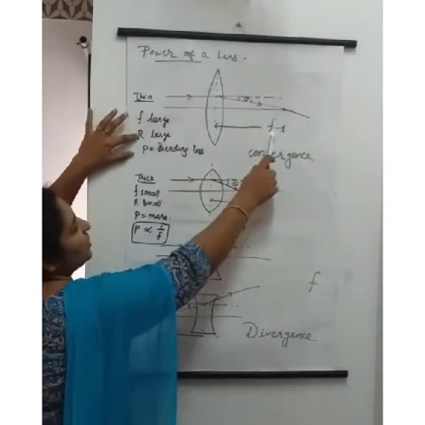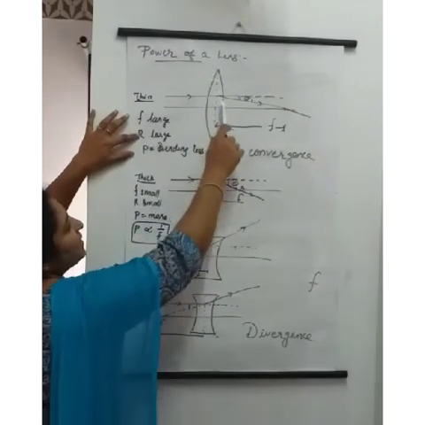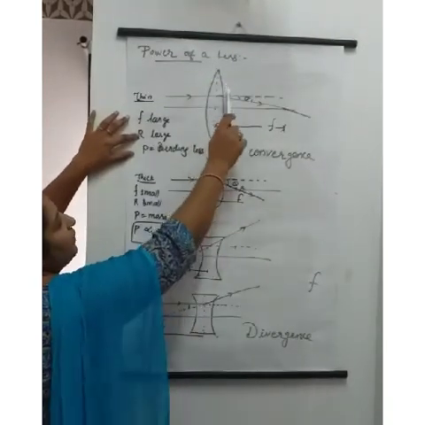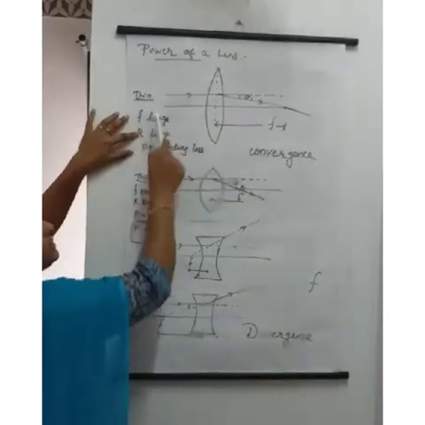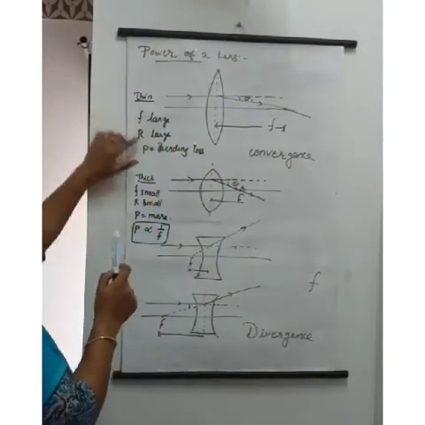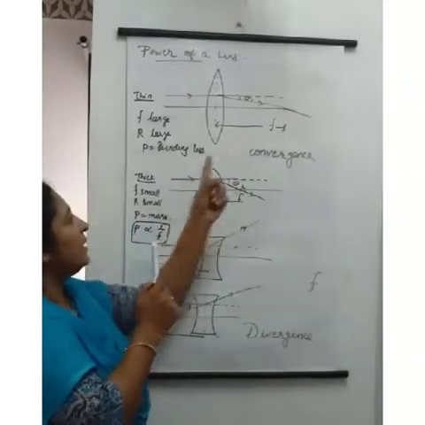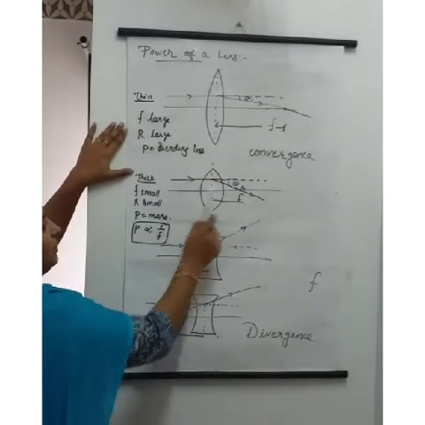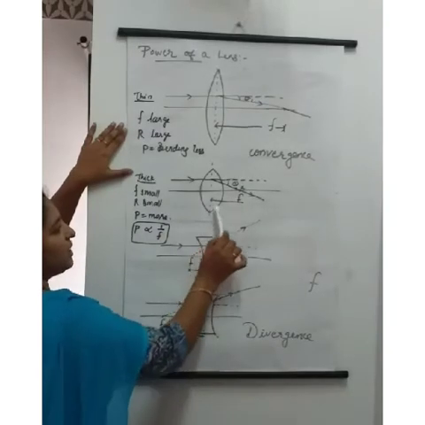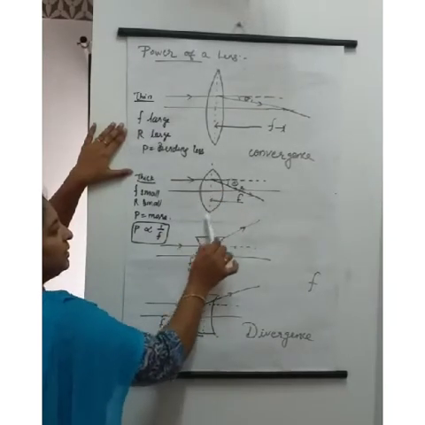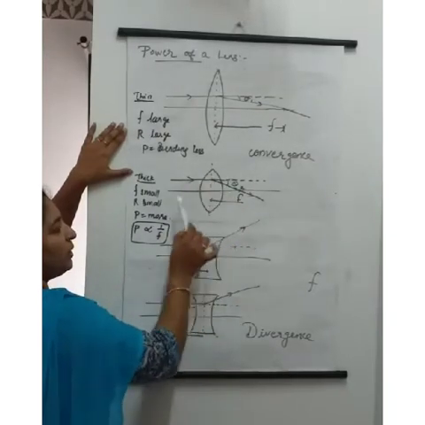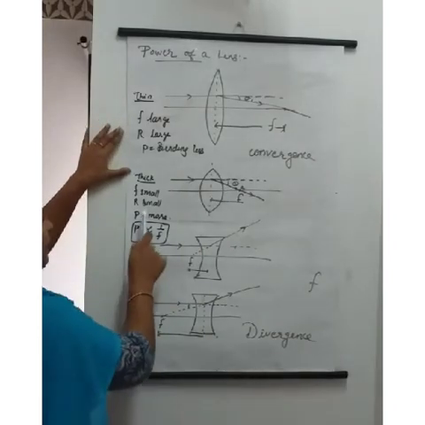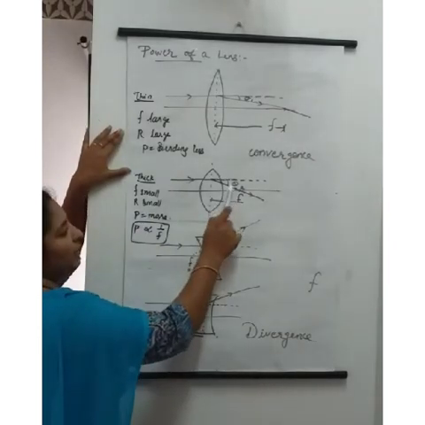Focal length large. And one more thing, see the radius of curvature. With a large focal length, a thin lens, the radius will be large, so the bending will be less. Then the other one is the thick lens. So the radius of curvature is small, see this aperture. Aperture small, so radius of curvature also small, and the bending will be more.